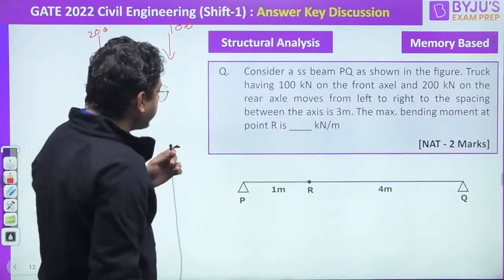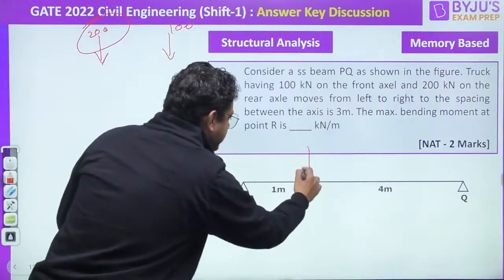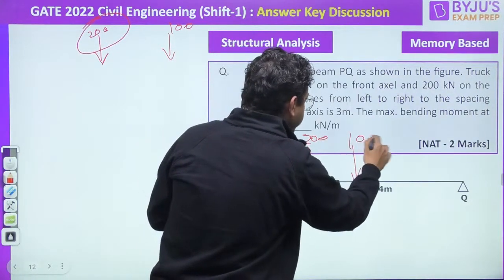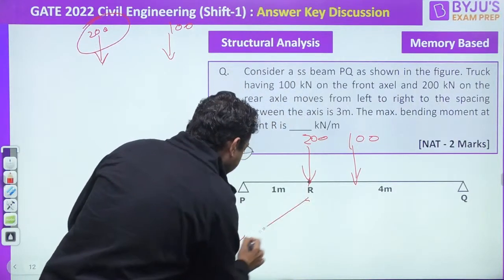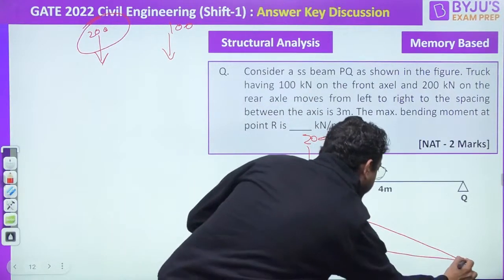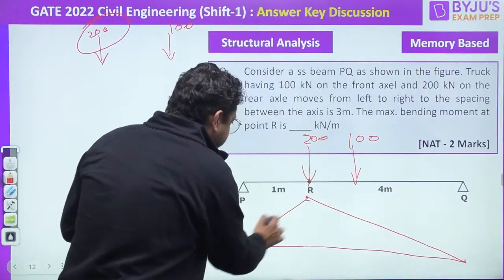Now, you just pass on to the other one. Then you will find that you can simply keep the 200 kilonewton at R. This is the simple question they have asked here, and you keep the 100 kilonewton here. Just prepare the ILD for the maximum bending moment at R. So prepare the ILD for moment at R, and that is the one you will get.